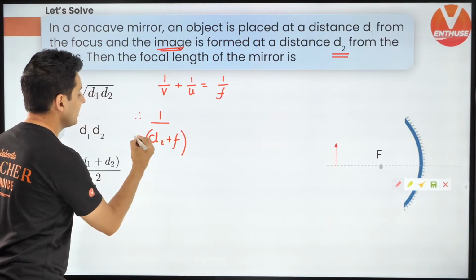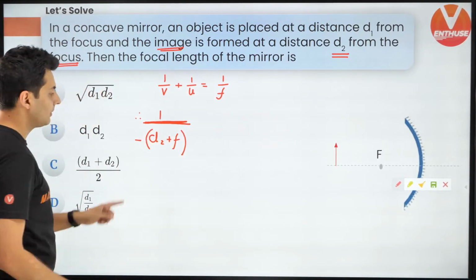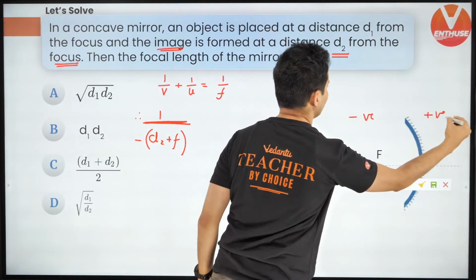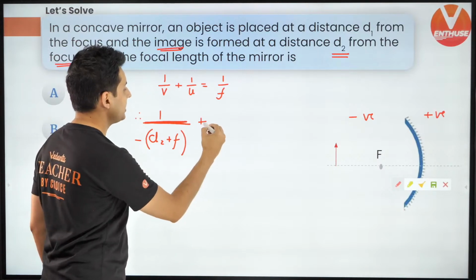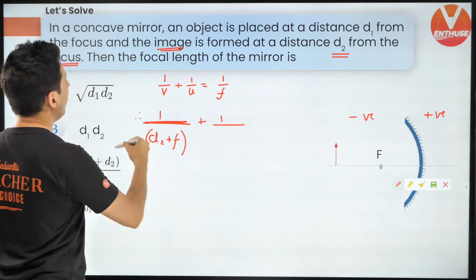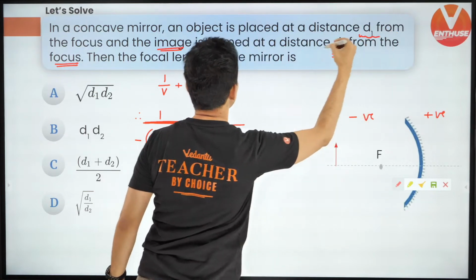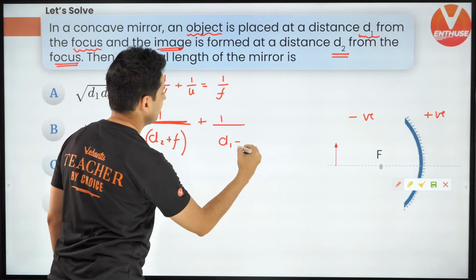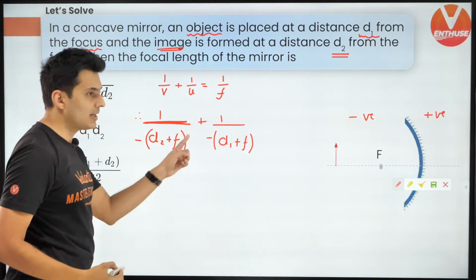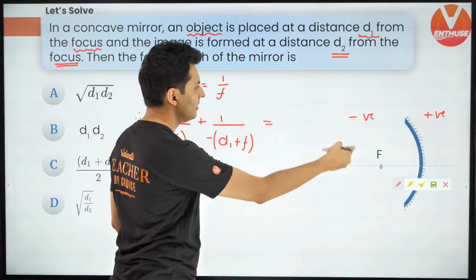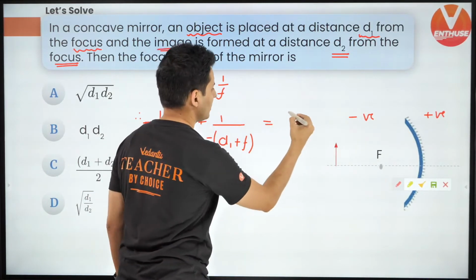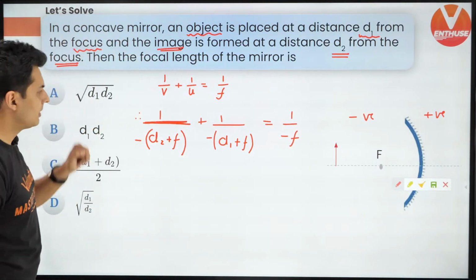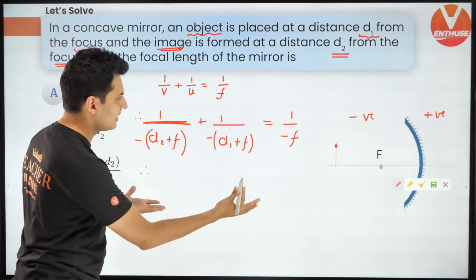But do not forget the sign convention. There will be a minus sign over there. That minus sign is because it's on the left side. Remember, this is negative, this is positive, and so on. Similarly, the object distance. Remember, the object is at a distance of d1. This is given from the focus again. So again, it will be d1 plus f, but it will be a negative sign because it's on the left side. And this is a concave mirror, so this will be again, let's say, minus f. I just assume the mirror to be concave. It's given in the question. Now that minus goes, correct?